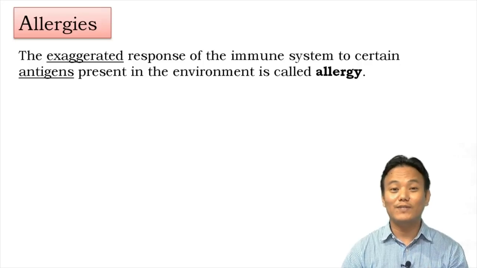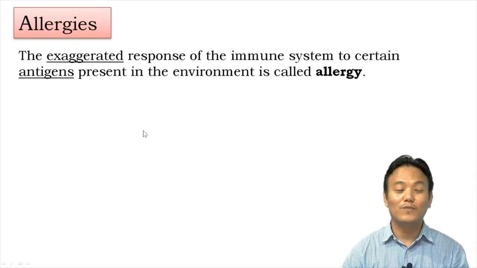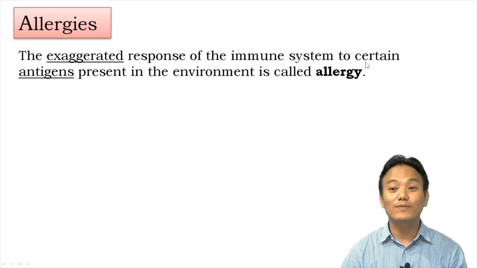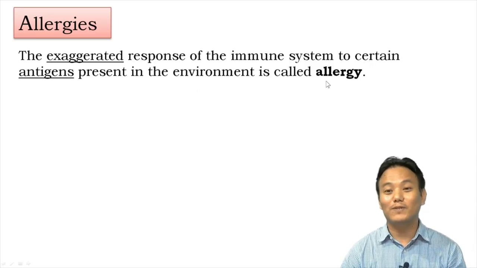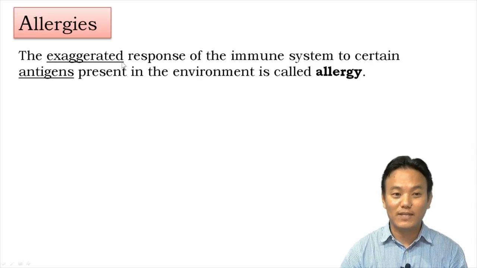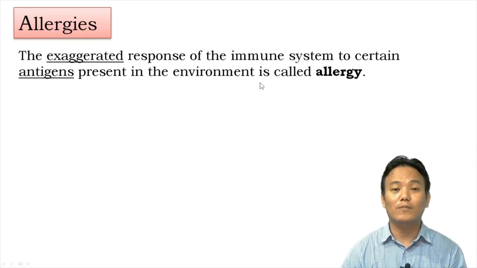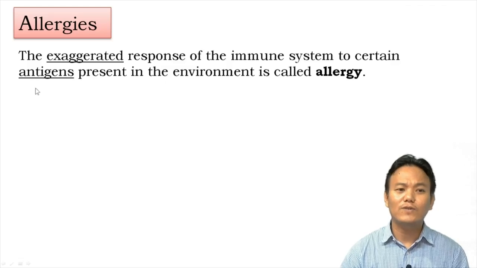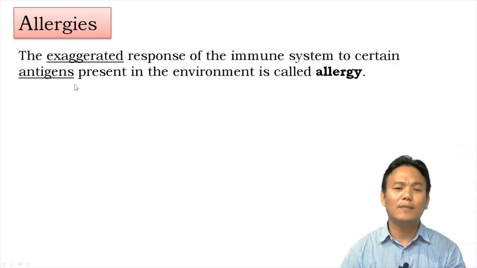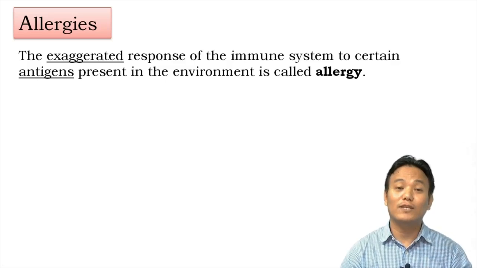Allergies or allergic reactions are diseases which happen due to abnormal functioning of your immune system. The exaggerated response of the immune system to certain antigens present in the environment is called allergy. By exaggerated, we mean an unreasonable response. These antigens, these substances, are not necessarily pathogenic or toxic to your body, but your immune system shows an abnormal or exaggerated response towards that particular substance, and that reaction is called allergy.